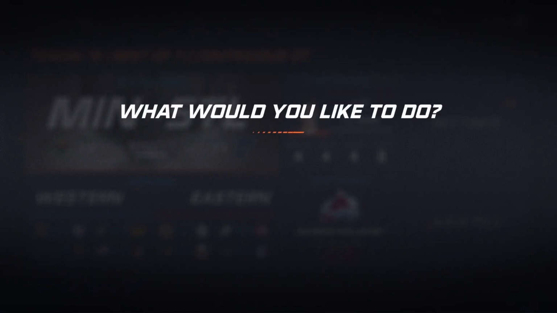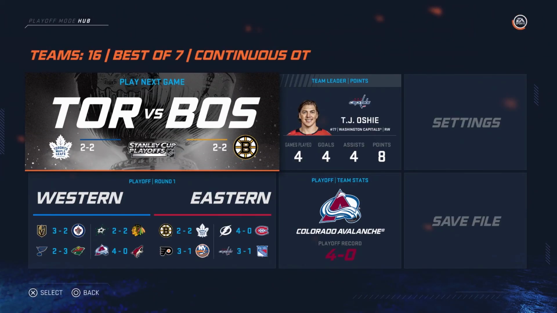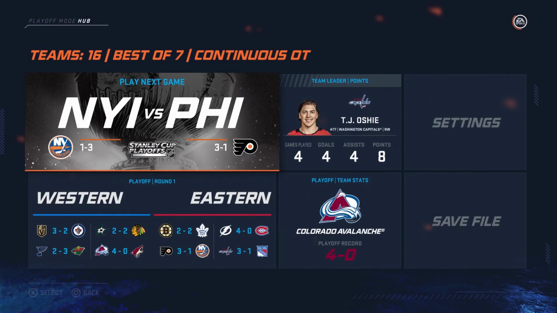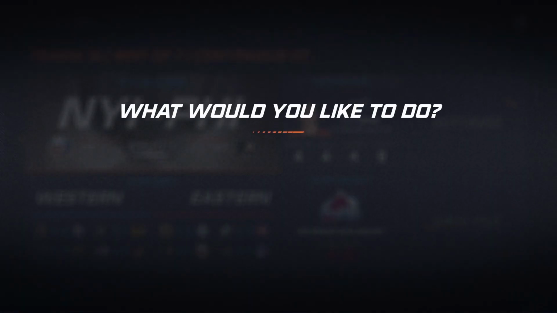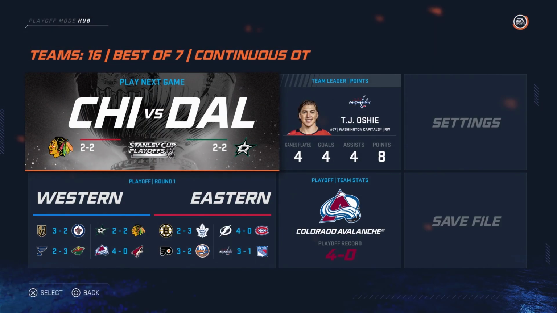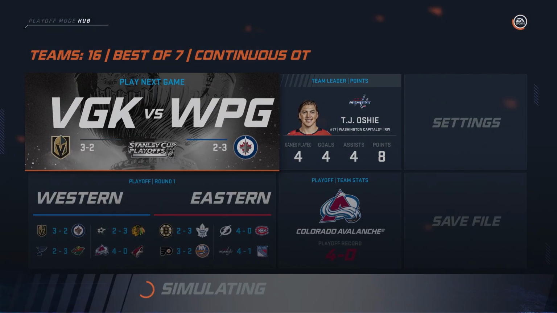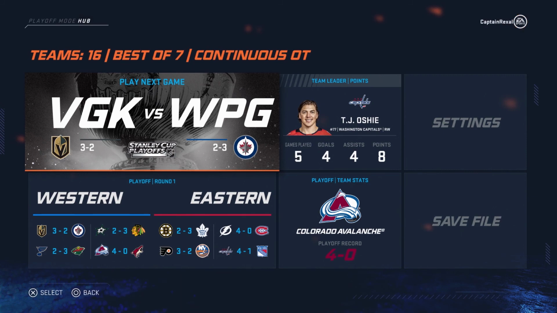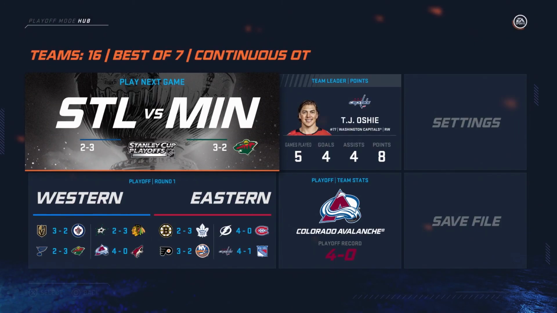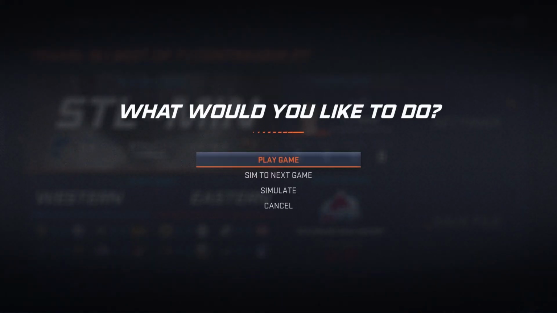Over to Vegas versus the Winnipeg Jets, Vegas walk away with a big victory, and will St. Louis be able to stop the red hot Wild? And no, they don't. The Wild have the St. Louis Blues on the brink of elimination, and same with the Maple Leafs putting the Boston Bruins on the brink of elimination, as well as the New York Islanders. They're bouncing back a little bit. And now we head over to Chicago as they get a big victory against the Dallas Stars. And the Washington Capitals are also moving on to the next round as well. And now on to the Vegas Golden Knights. They beat up the Winnipeg Jets as they're going to be moving on to the next round, on to St.